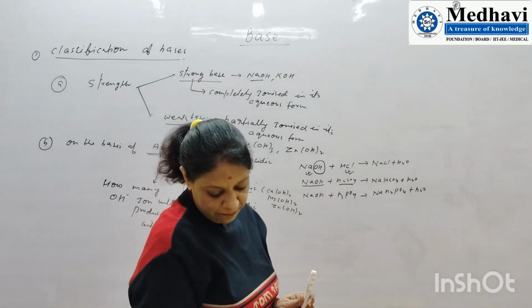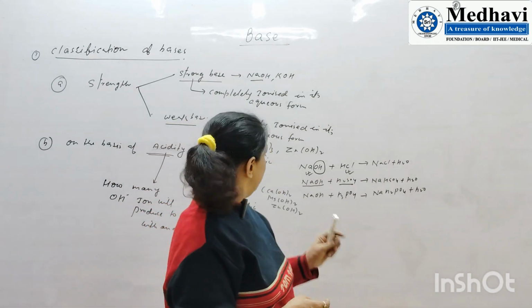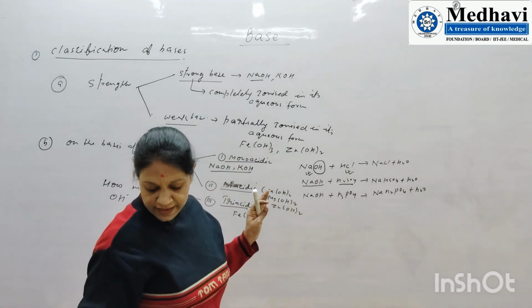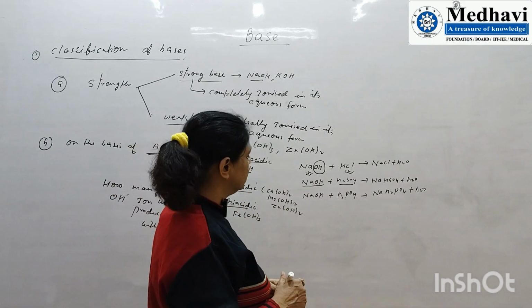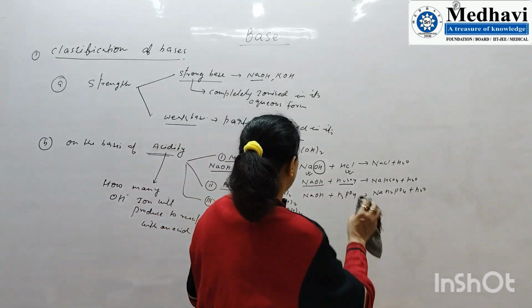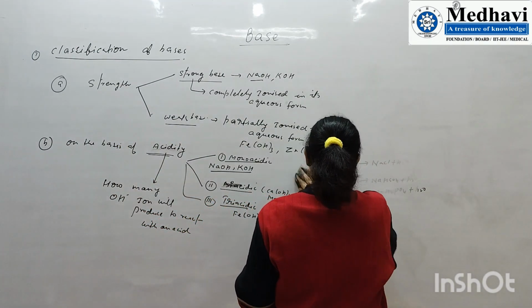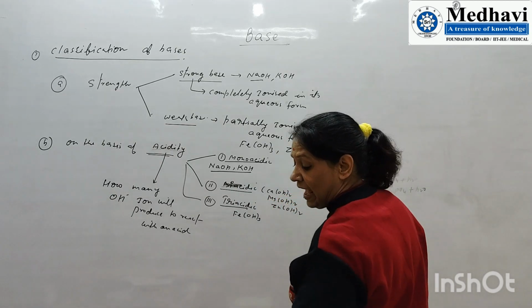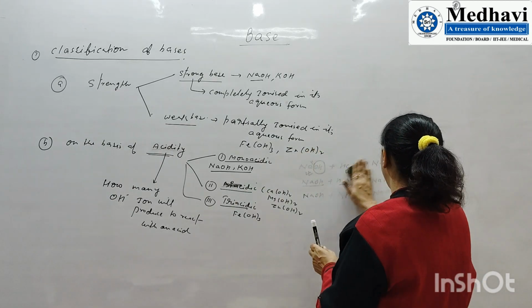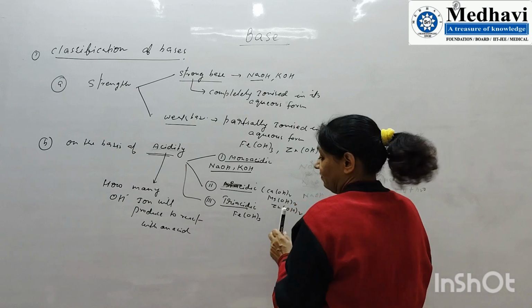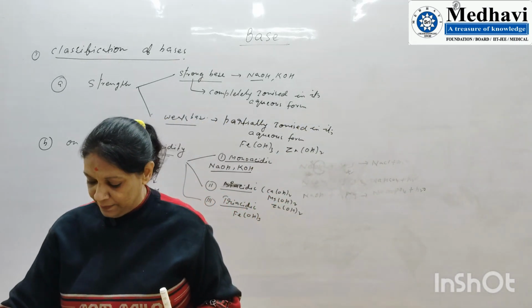After that, one thing I want to explain. This is a little bit confusing part, so I just want to compare this.